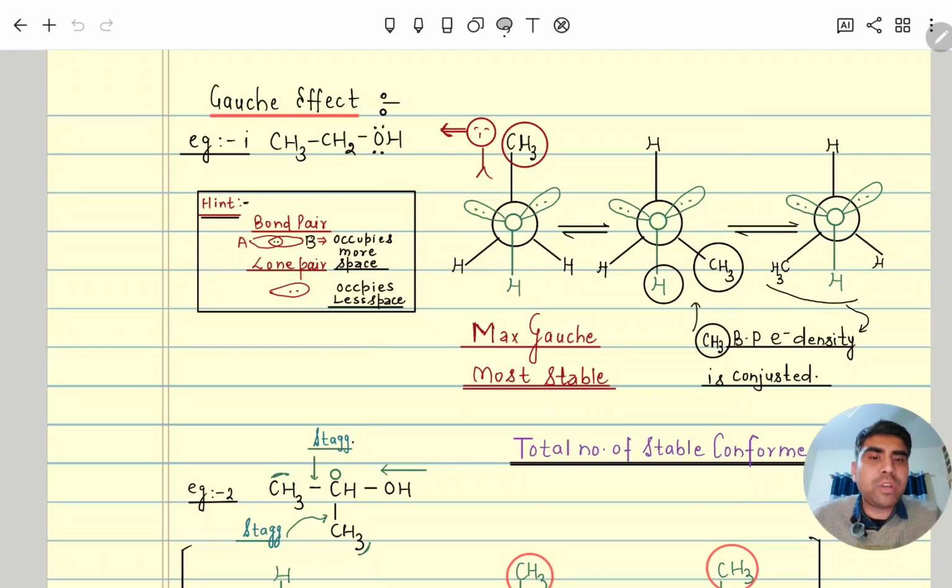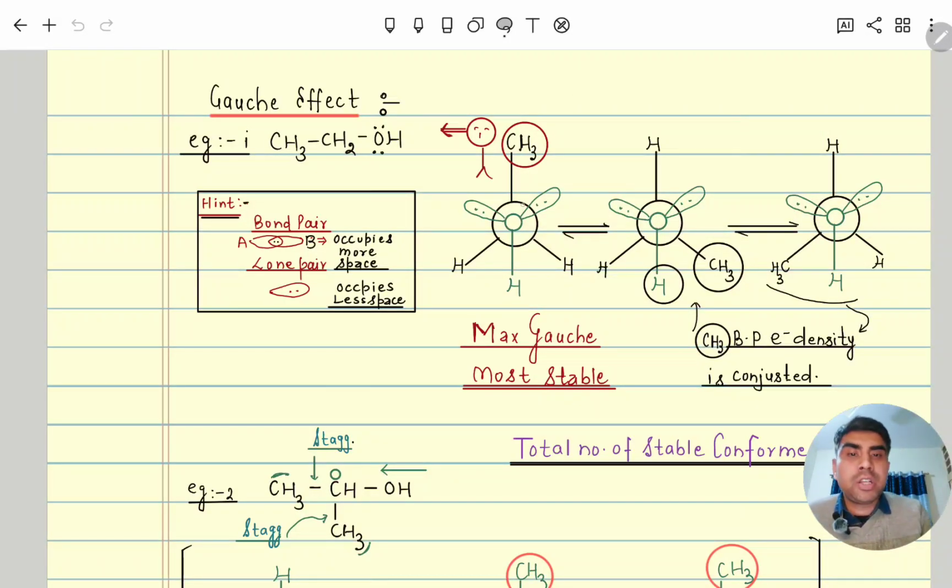So by rotating 120, stable conformers again we are doing. So by rotating 120, what it will be? This CH3 will come here, and this hydrogen will go there, and this hydrogen will go there. So this is, again we will rotate by 120. So this CH3 by 60 it will come here. By rotating 120, CH3 will come here. So this CH3 is here, then after hydrogen here, and this hydrogen.